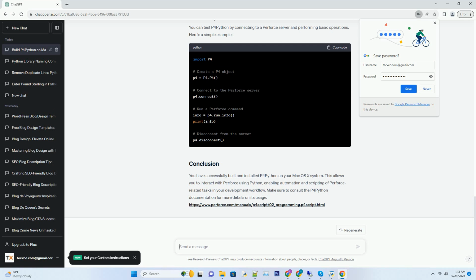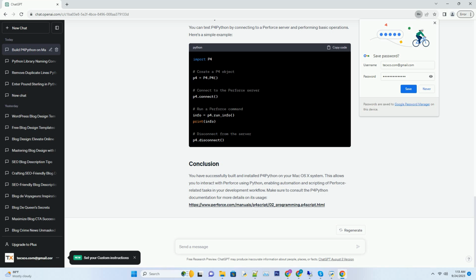P4 command line client. You need to have the Perforce command line client, P4, installed. You can download it from the Perforce website, https://www.perforce.com/download/helix-command-line-client. Xcode command line tools. Install Xcode command line tools if you haven't already. You can install them by running the following command in your terminal.